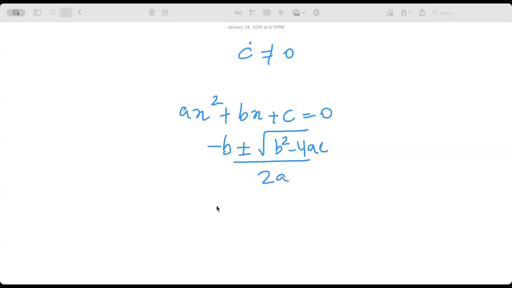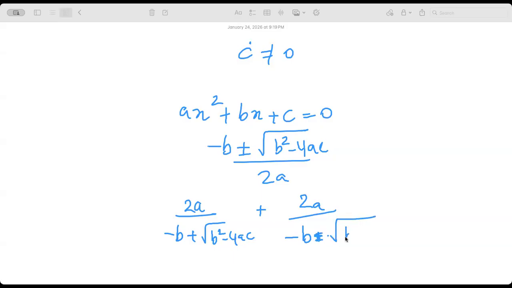Sum of the reciprocals of the roots they are asking. So 2a by minus b plus square root of b square minus 4ac, let's try it out. It's not a hard one. Okay, sum of the reciprocals of the roots, right? Plus 2a by minus b minus square root of b square minus 4ac, correct? So how do you add them? That's the biggest point, right?